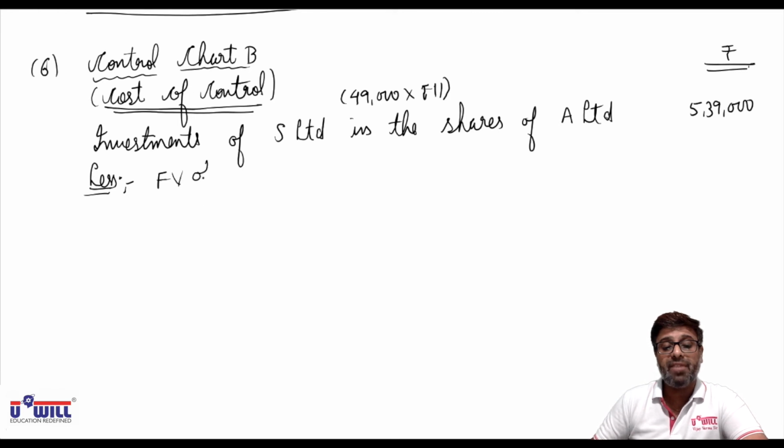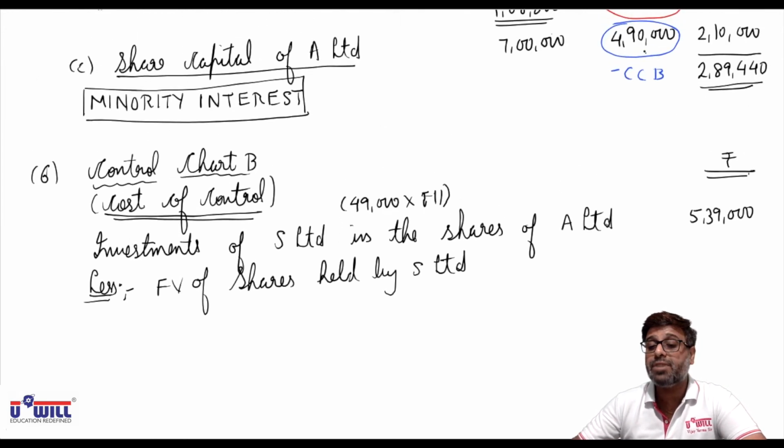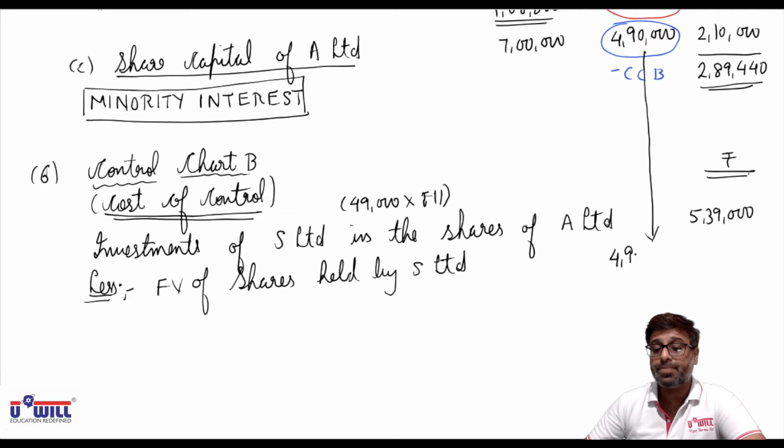First we have to subtract face value of shares held by S Limited, that is the holding company here. What is the face value of shares we have to minus here? 4,90,000.